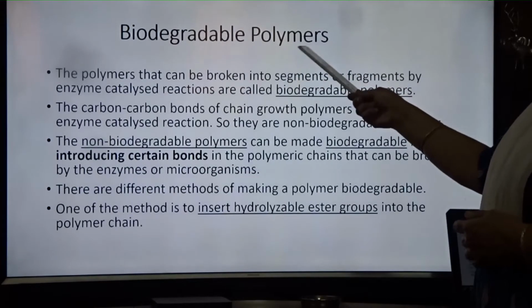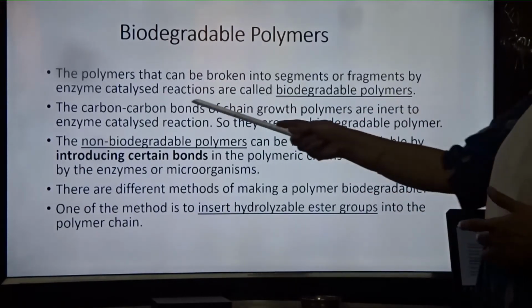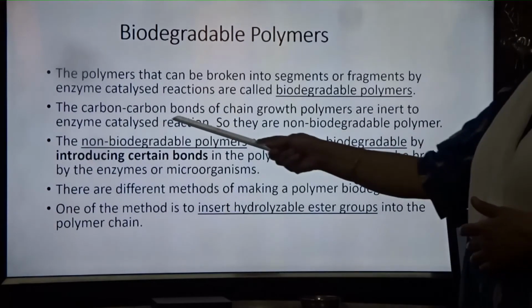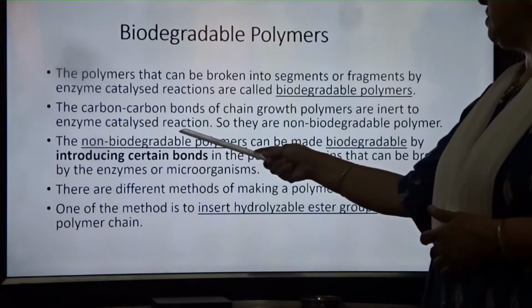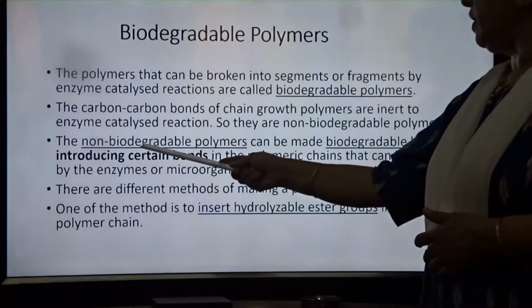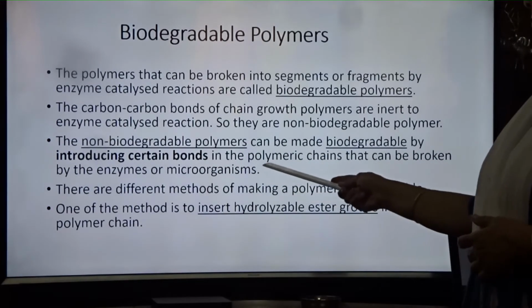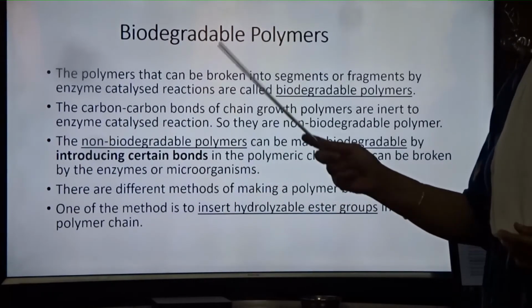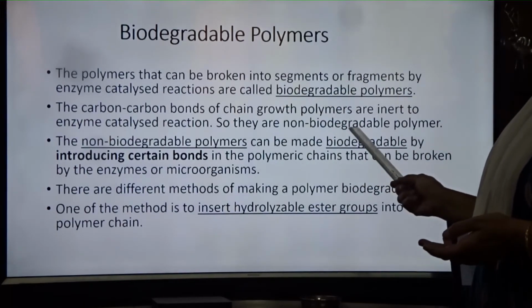Next, biodegradable polymers. The polymers that can be broken into segments or fragments by enzyme catalyzed reaction are called biodegradable polymers. The carbon-carbon bonds of chain growth polymers are inert to enzyme catalyzed reaction, so they are non-biodegradable polymers. The non-biodegradable polymers can be made biodegradable by introducing certain bonds in the polymeric chain that can be broken by the enzymes or microorganisms, as I told you. So the microorganisms will break the bonds and they will become degradable.